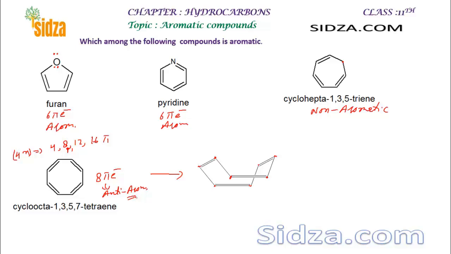It should be cyclic, conjugate, planar, and contain 4n pi electrons. Then you can call it anti-aromatic. All the 8 carbon atoms are not in plane, and therefore since it has lost planarity, it will be called a non-aromatic compound.